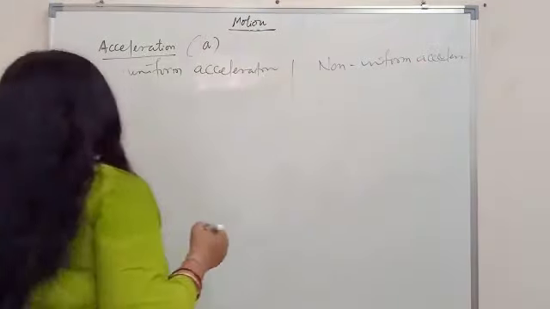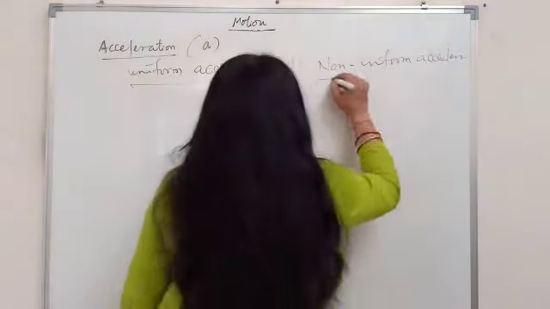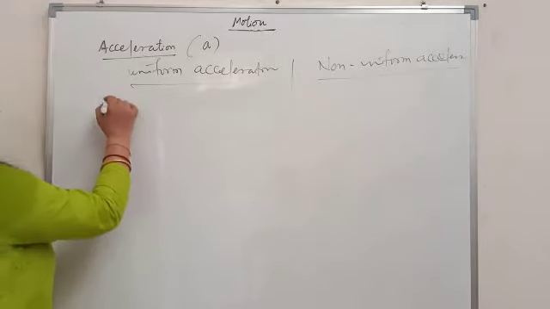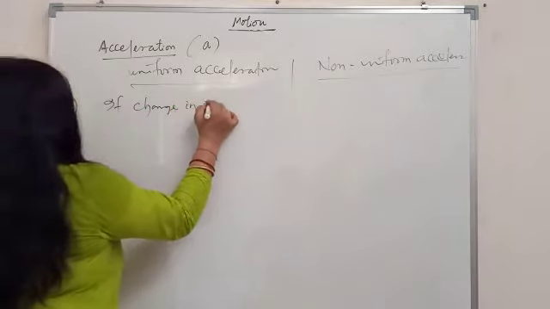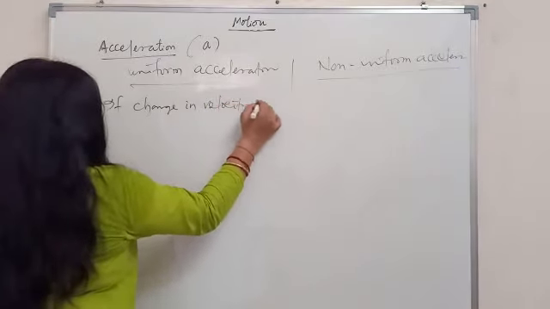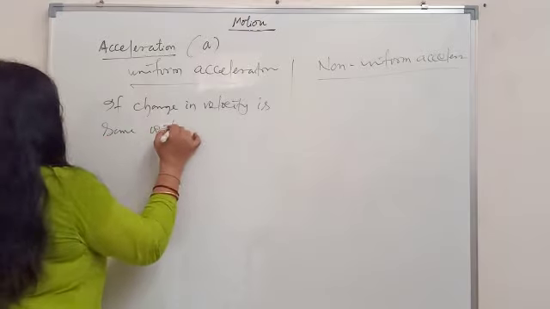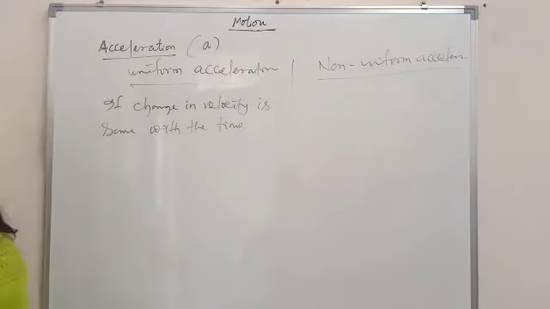We can divide acceleration into these two categories. The acceleration will be uniform if the change in velocity is the same with time. So in that case acceleration will be uniform.